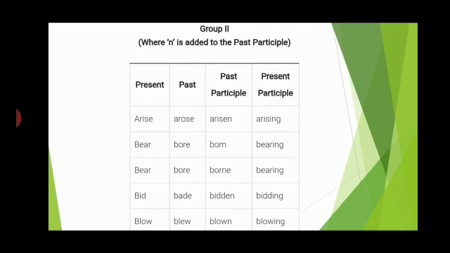Group 2, when n is added. Arise, arose, arisen, and arising. Bear, bore, born. See, in the past participle we are normally using n in the end. Born, bearing. Bid, bade, bidden. Blow, blew, blown. In the past participle we are using n, so it becomes the second group.